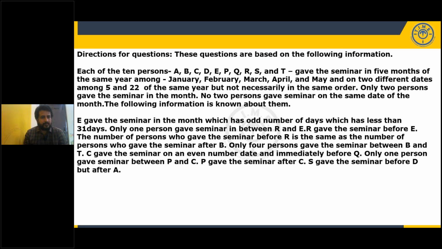Only 2 persons gave a seminar in each month, and no 2 persons gave the seminar on the same date of the month. It means Jan 5th, 1 person, Jan 22nd, 1 person, Feb 5th, 1 person, Feb 22nd, 1 person. Like this, 10 persons have to be distributed to 5 months and 2 dates.